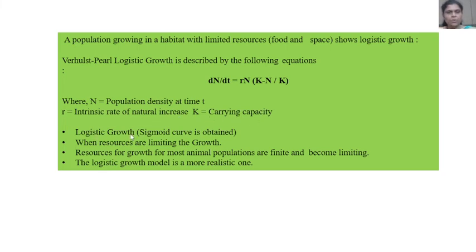Logistic growth has its characteristic features: a sigmoid curve is obtained when resources are limiting the growth. Resources for growth for most animal populations are finite and become limiting. The logistic growth model is a more realistic one.